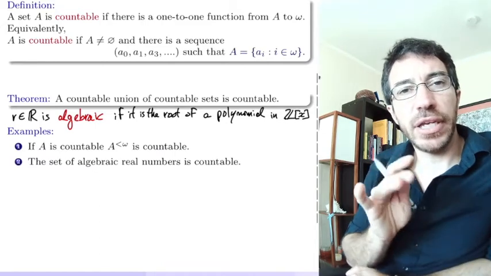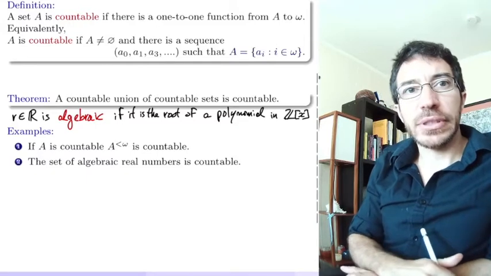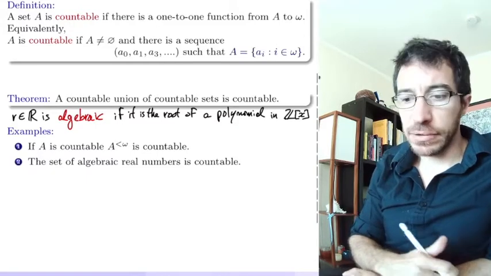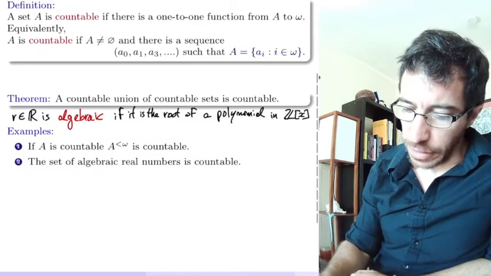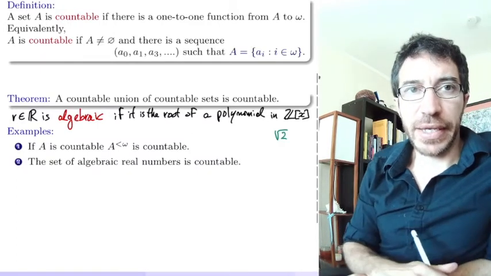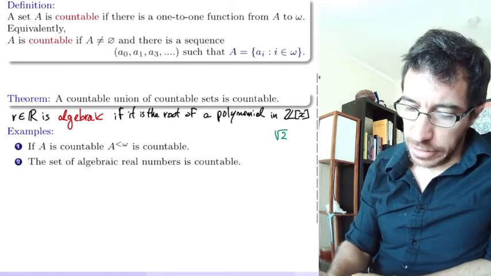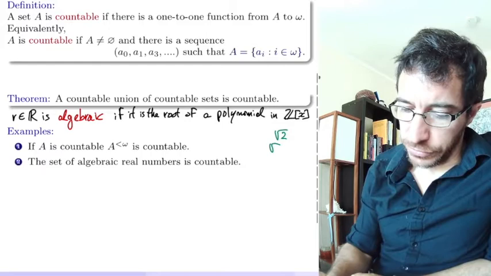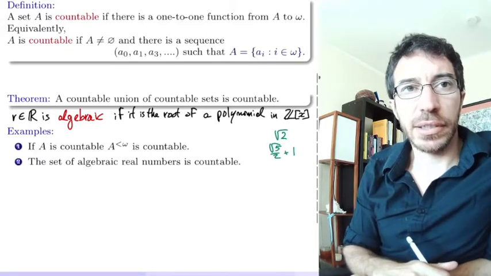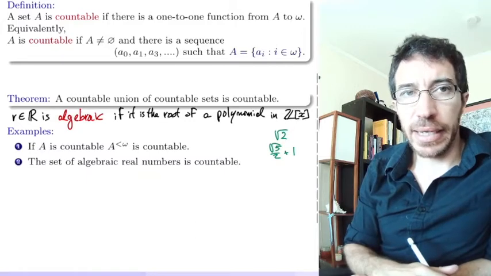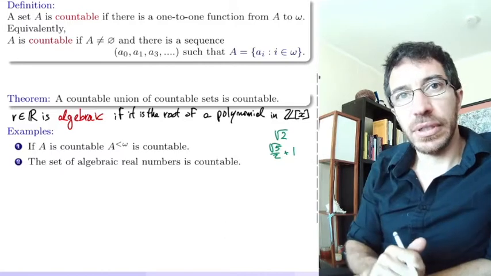So if you can write a polynomial that has this number as a root, then you get the algebraic numbers. Examples are the square root of 2, which is the root of x squared minus 2. Or you can write the square root of 5 over 2 plus 1. You'll find a way to make it. I say there's some polynomial that is going to make it, so that's going to be the root of that polynomial.